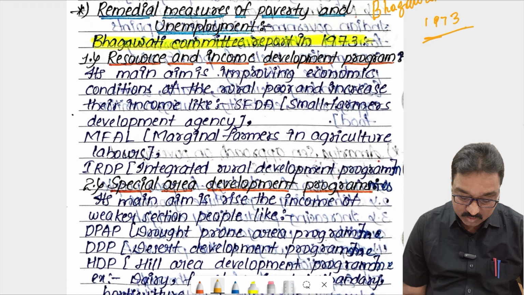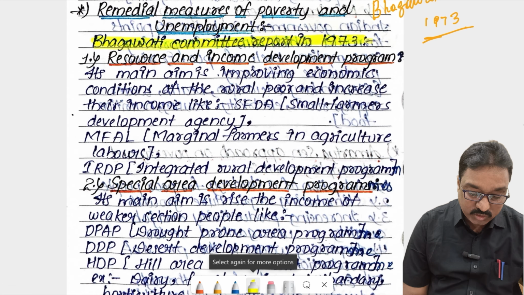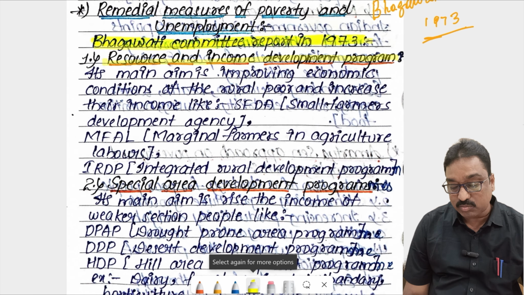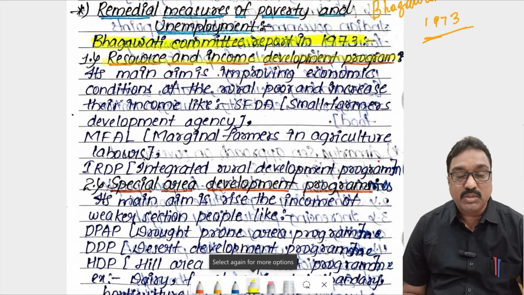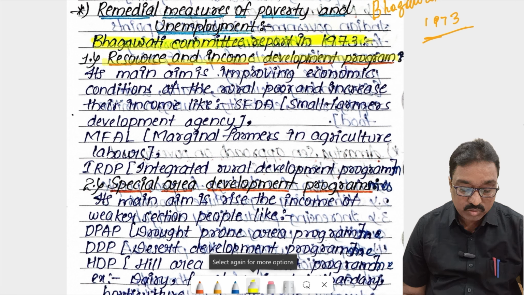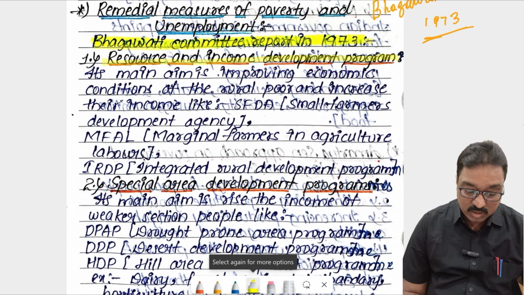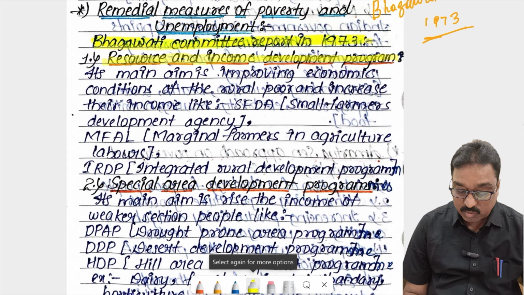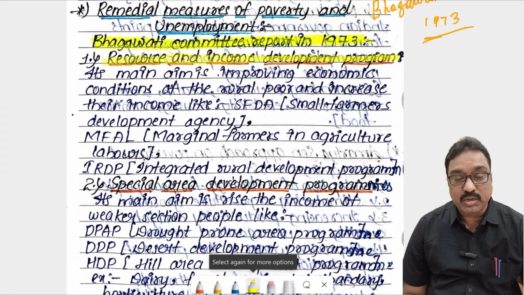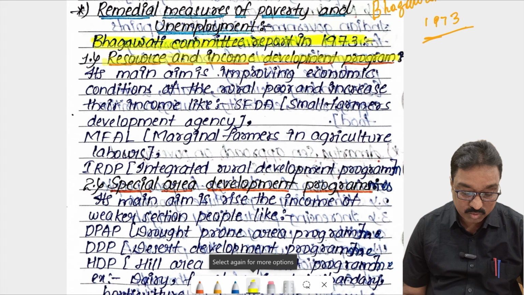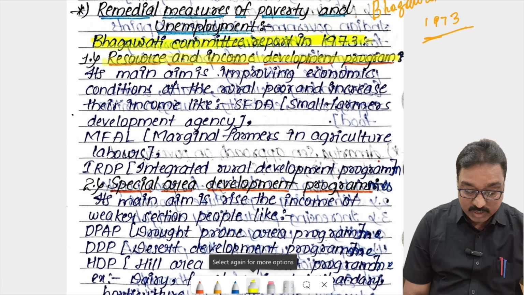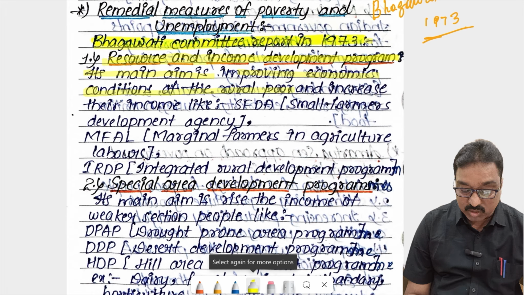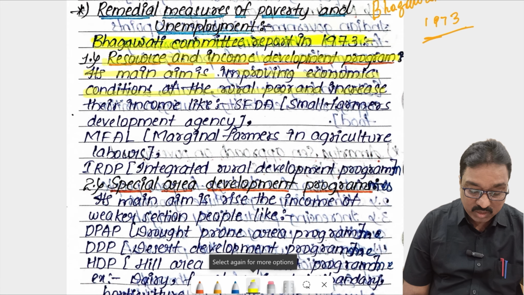First one, resource and income development programs must be introduced. This is the first suggestion given to the government by the Bhagwati Committee report. We have to increase resource and income development programs. Their main aim is to improve the economic conditions of the rural poor and increase their income.